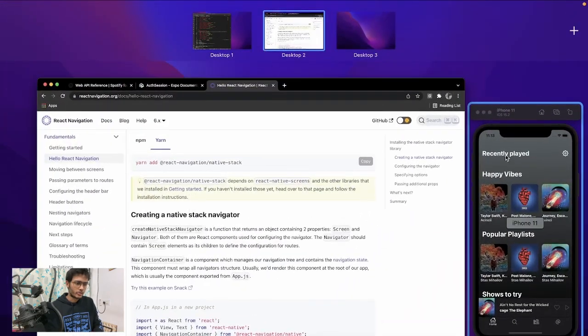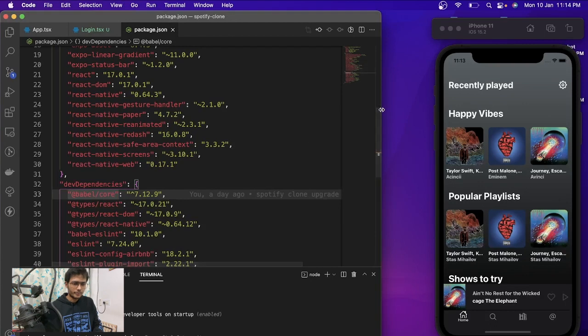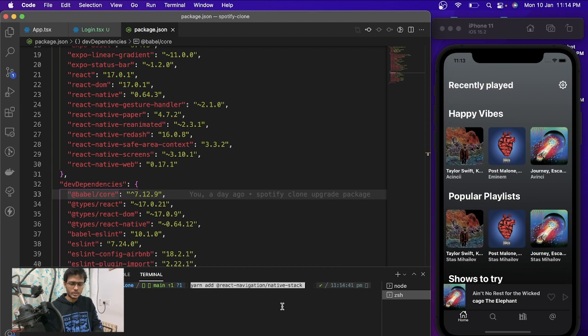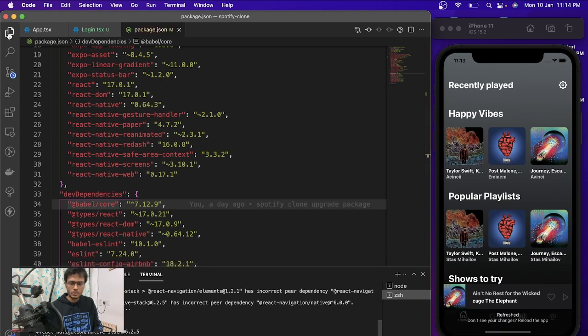Let me put it in a different screen. Okay, and we just have another terminal, and we just need to run it. And once this is installed, we will have to add this to our routes.